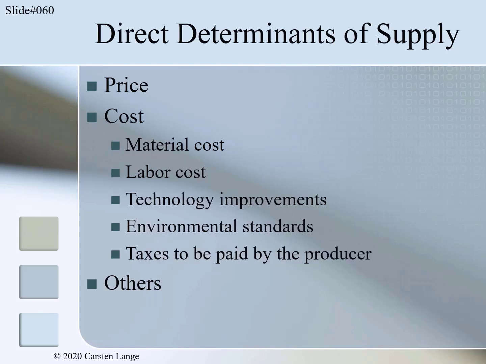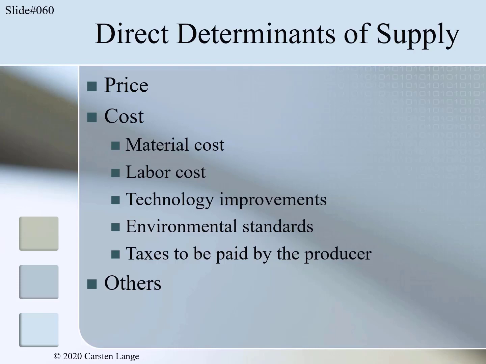When we discuss the shift of the demand curve, we discuss the term direct determinants of demand. Therefore, at this point I will introduce what is meant by the term direct determinant of supply. First of all the determinants listed here will be considered as direct determinants of supply. This is also true for those determinants which influence cost. Although their influence is kind of indirect, we will consider these determinants as direct determinants of supply.